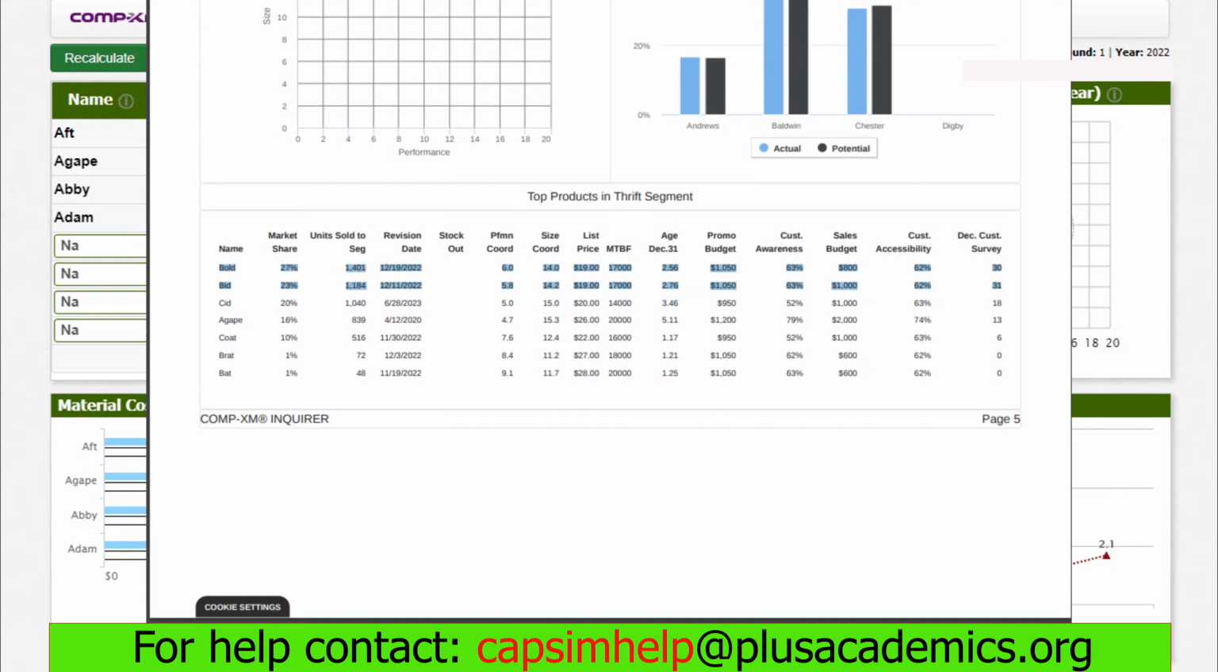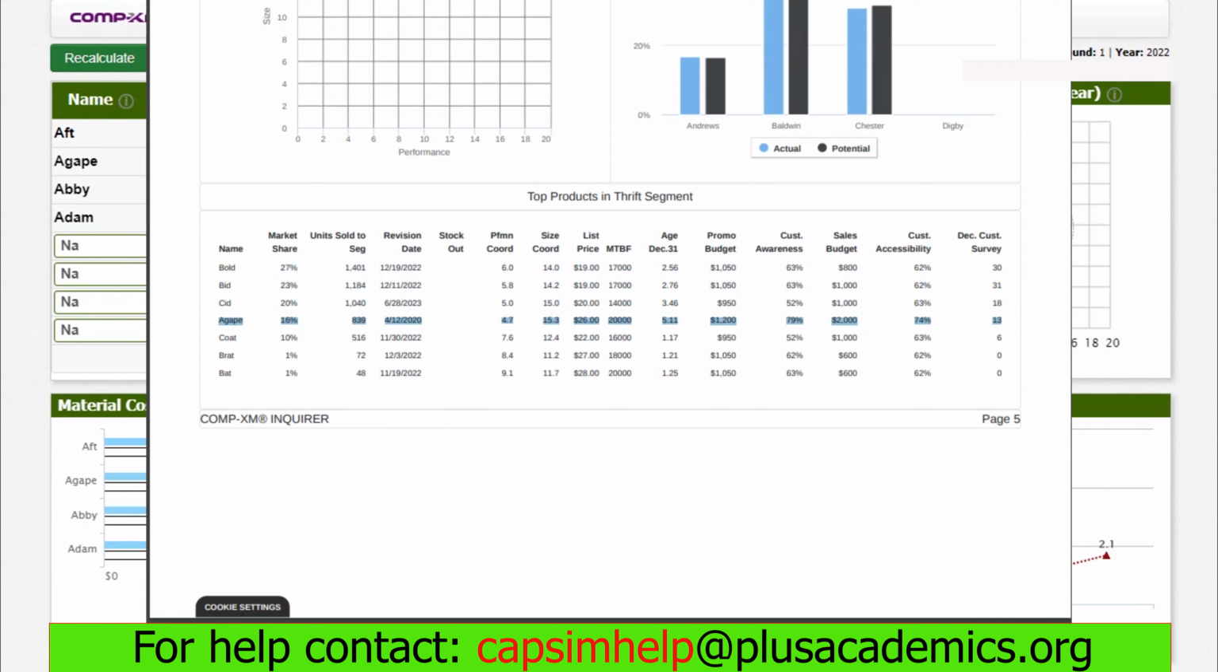The performance coordinate of the top two performing products was better than that of Agape. Agape only had a performance of 4.7, while the best doing product had 6.0. When you go to size, Agape had 15.3, while the best performing product had 14.0. And this brought a very huge difference in sales.